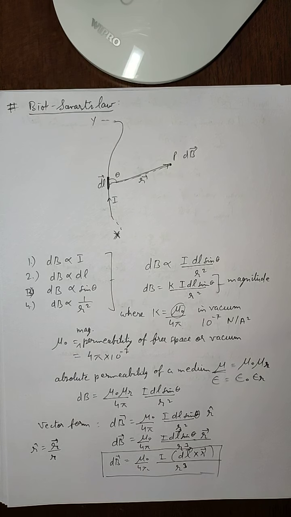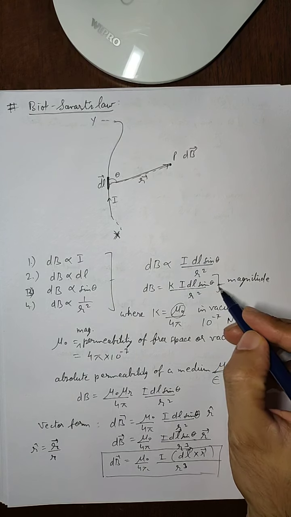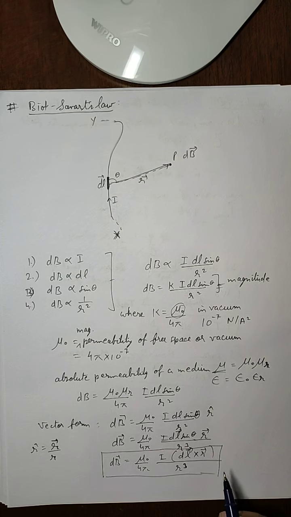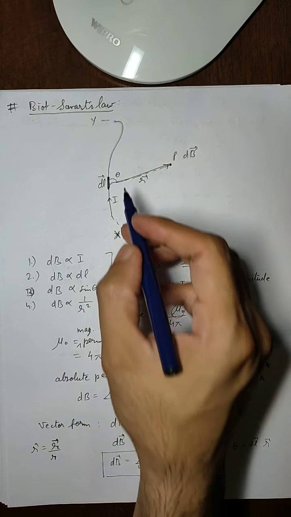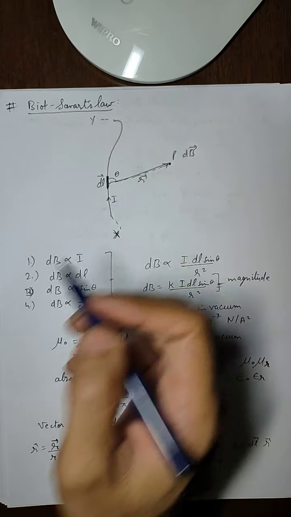So this will be your vector form. Both of these forms are very important; depending on the question, we decide which one to use. If we just need the magnitude, we are going to use this one. If we need magnitude as well as direction, then we will use this formula, and we have to remember that theta is the angle between dl and r. So remember this diagram, it will be used again and again.